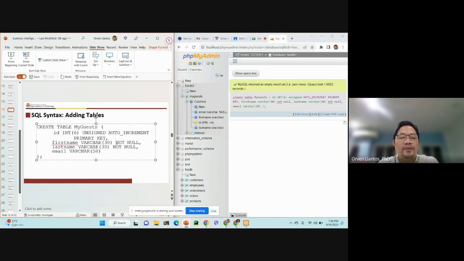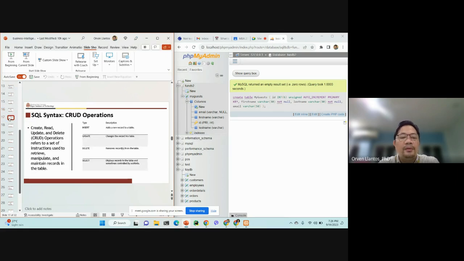And if you add a row to this table and you forget to put a value for first name, there will be an error because you specified that it is not null. There are actually many MySQL data types, including numbers, among other things.